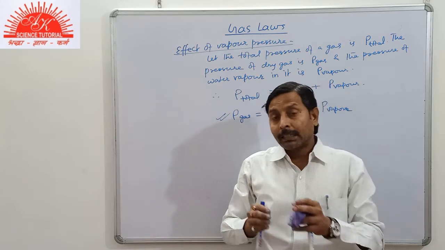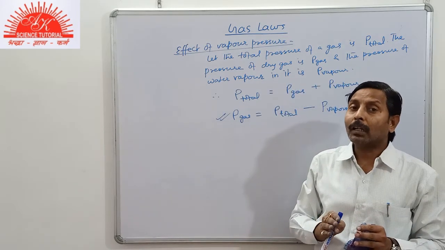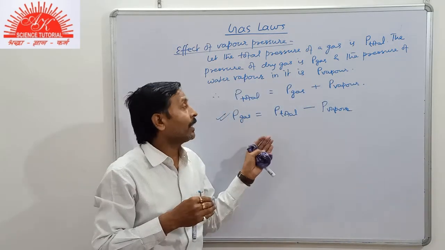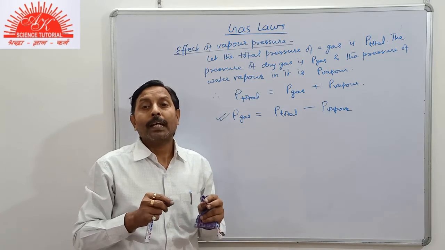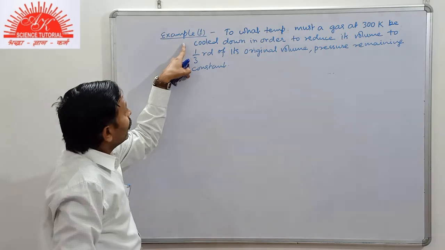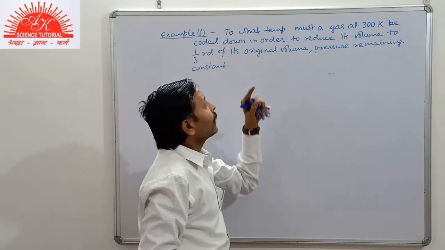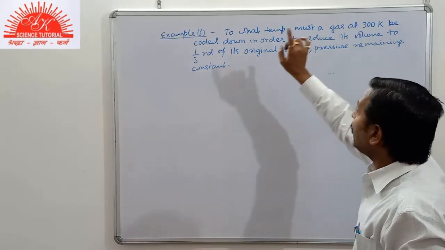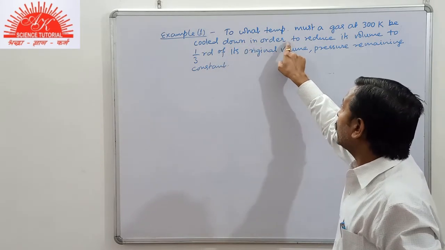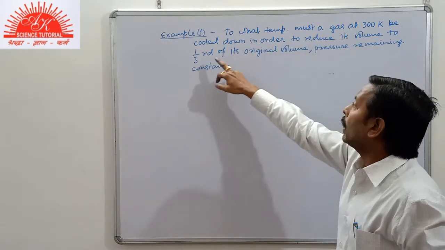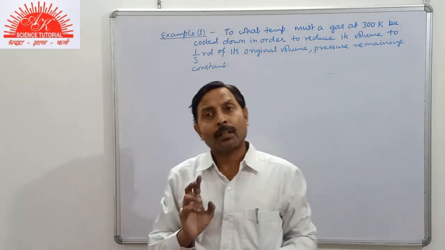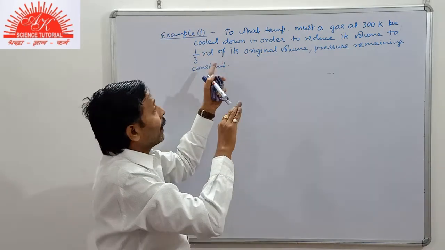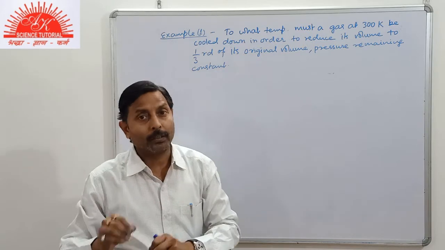So, students, these were the theoretical part of the gas laws. Now we will clarify it with the help of some solved examples. Example 1. To what temperature must a gas at 300 Kelvin be cooled down in order to reduce its volume to 1/3 of its original volume? Now you see that its initial temperature is given and we have to find the final temperature, the temperature to which it should be cooled.